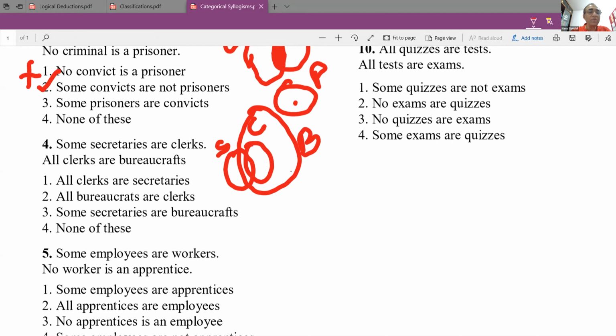Now, the first one says, all clerks are secretaries. No, that is not true. We only know that some secretaries are clerks. So this is not true. All bureaucrats are clerks. No, there are a whole lot of bureaucrats here who are not clerks. So I cannot say that. So what can I say? Some secretaries are bureaucrats. I know that there is a set of secretaries who are bureaucrats. So answer definitely is 3.